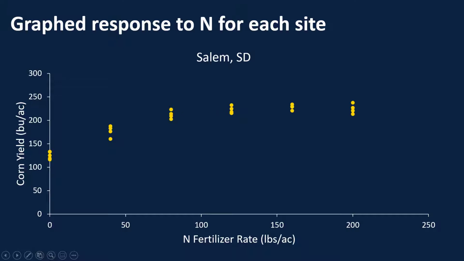There's a couple ways to do this math. One way is to do a linear model. So we have a linear line until we think that it goes flat. So that looks like this. So it'd say our optimal N is right here, just below 100 pounds nitrogen per acre.